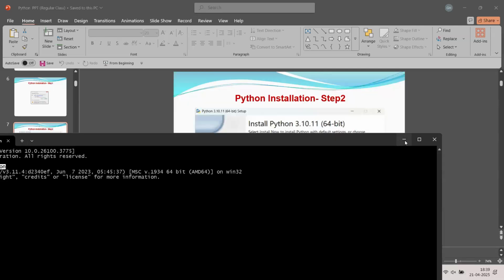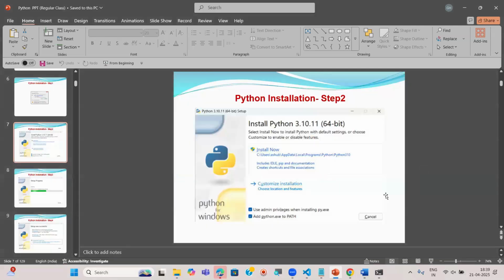Simply, what is the meaning of this path setting? Why do you have to set the path? To make these commands understood by Windows or any other OS, we have to set the path. That is the meaning of this path setting. After choosing these two options, we have to choose install now. If we choose install now, by default it will be installed in the path shown here, in the C drive.